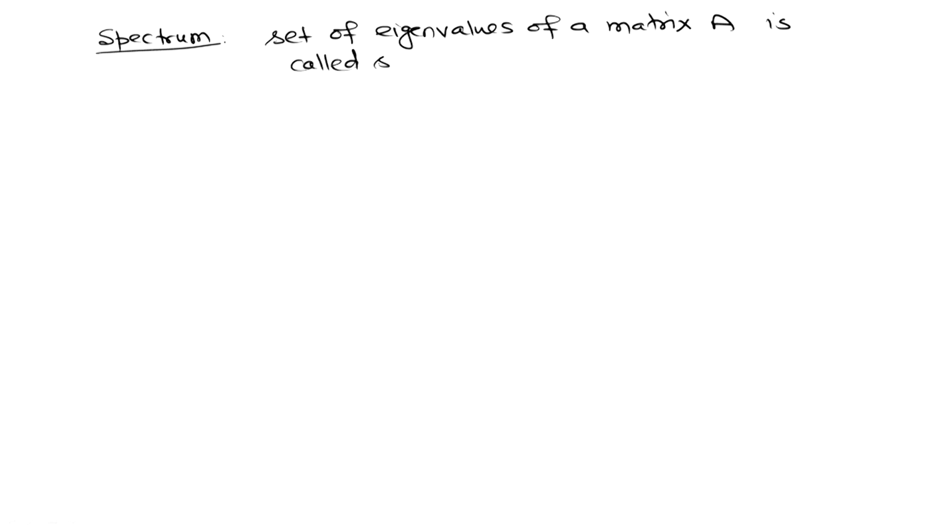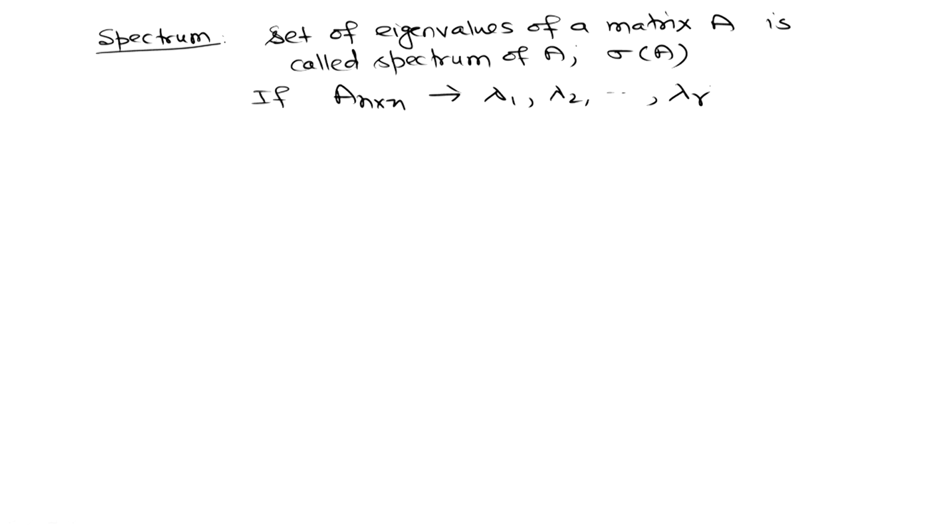One is the spectrum. The set of eigenvalues of a matrix A is called the spectrum of A, and it is denoted as sigma of A. If an n by n matrix has eigenvalues lambda 1, lambda 2, up to lambda r, why up to r?